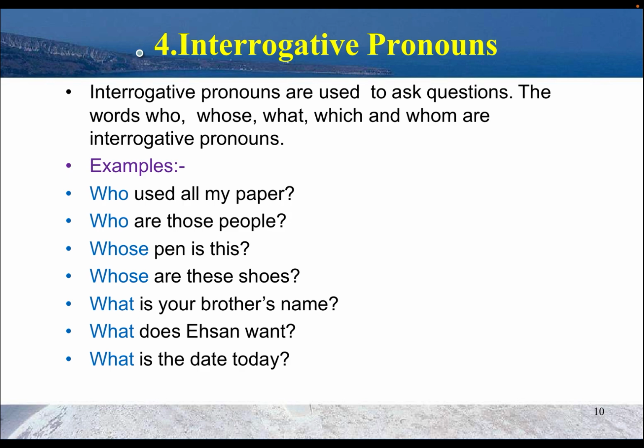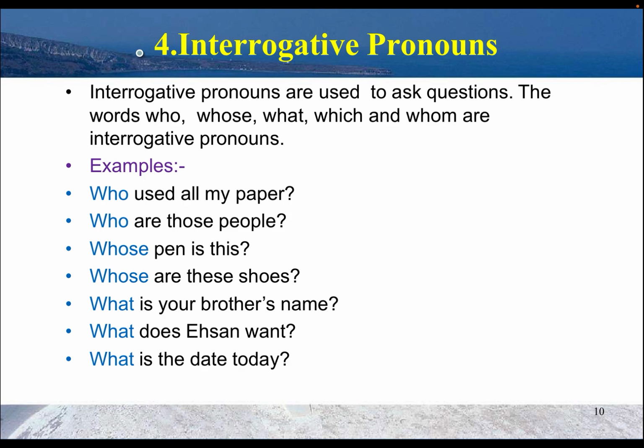Now we will go to number 4, the interrogative pronoun. As the word itself tells, interrogative means these pronouns will interrogate something. For example, who used all my papers? Who are those people? Whose pen is this? What is your brother's name?